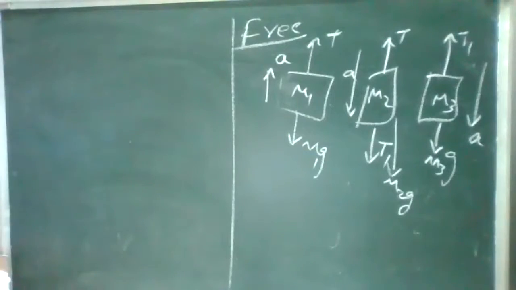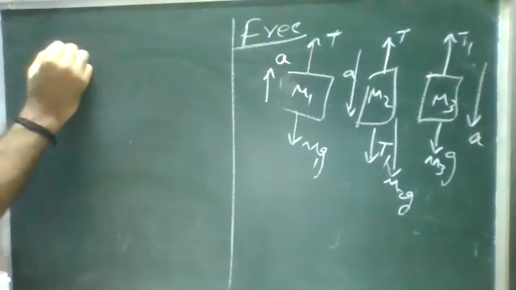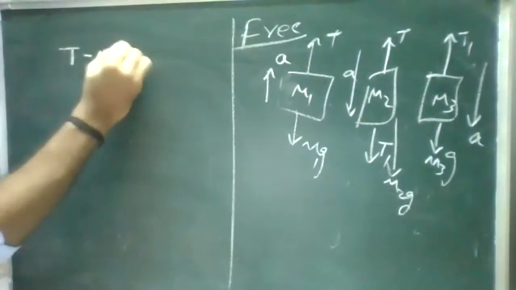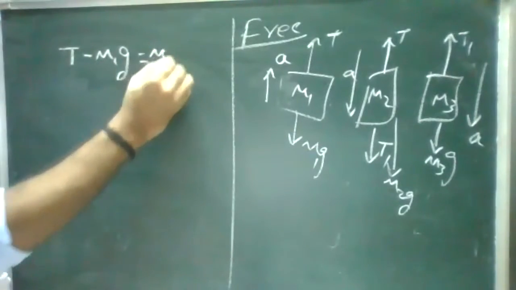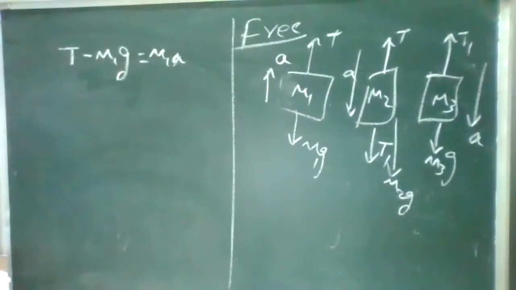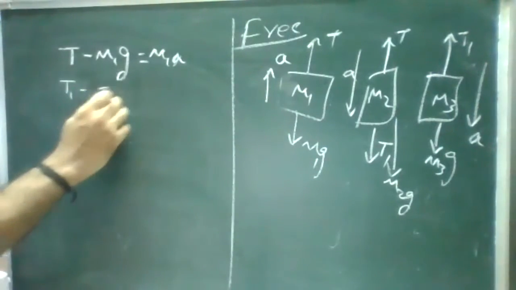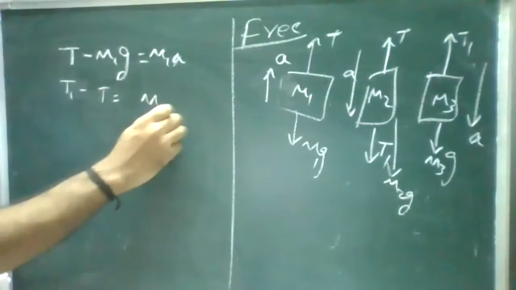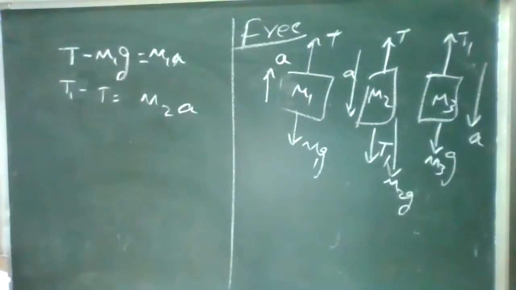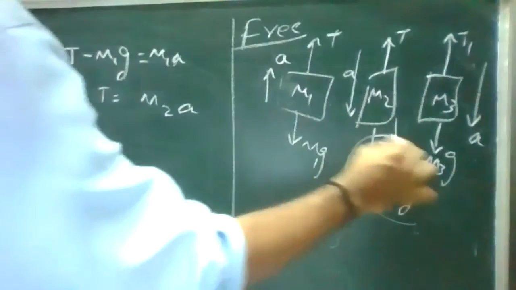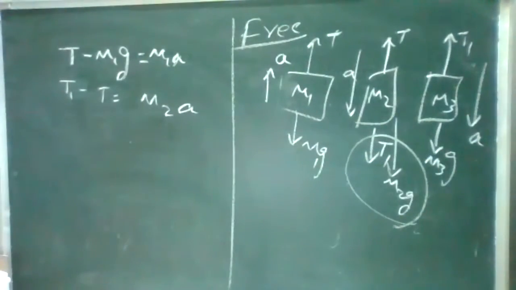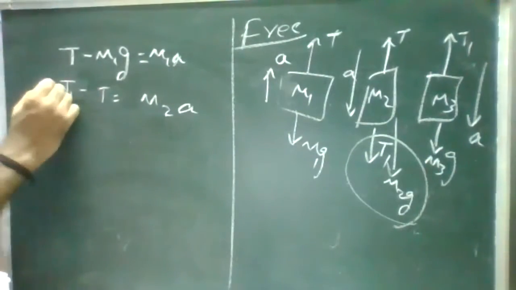So we'll see the equations. For the mass m1, the tension is greater than the gravitation: T minus m1g is equal to m1a. For the second equation, T1 is greater than T, so T1 minus T is equal to m2a, correct? But see, this T1 and m2g are both in the same direction. When both are in the same direction, I'll add them up.